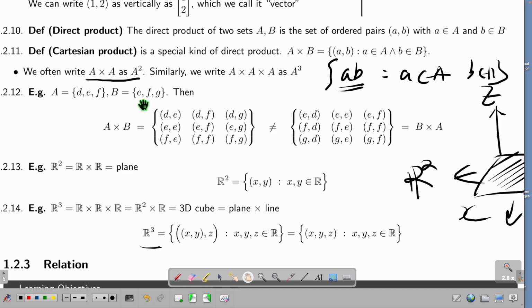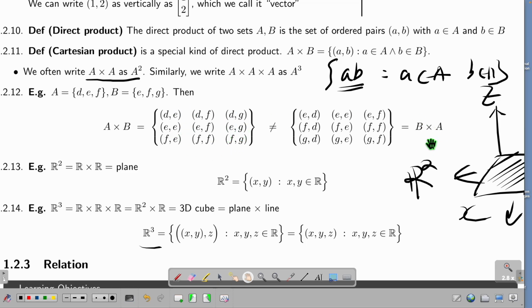And then what about a simple set example? I have A = {D, E, F} and B = {E, F, G}. Then what is A Cartesian product B? It will be this bunch of stuff. Why? All the possible (a, b) in here, right? So I pick D, multiply E, okay, here. I pick D, multiply F here. I pick D, multiply G here. And then I just do the same. I will have 9 things.